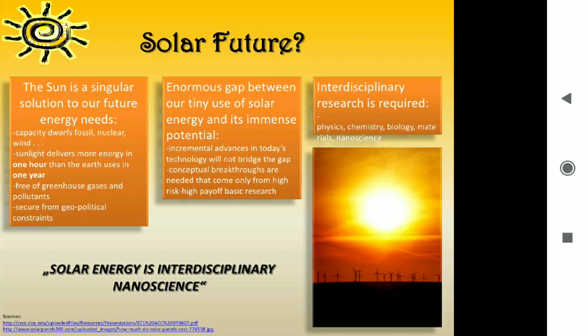It's also free from geopolitical constraints. As we know, there is an enormous gap between our life and tiny solar particles, and it is interdisciplinary. To advance this technology, we need to do interdisciplinary research in physics, chemistry, biology, and materials or nanoscience fields. We need to come up with a common platform and research in this field. So this was the solar future.